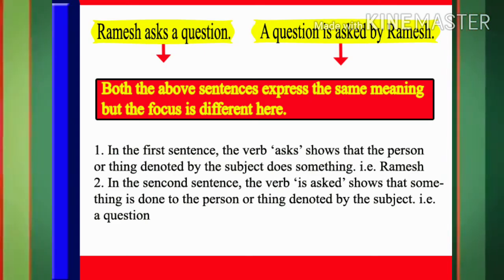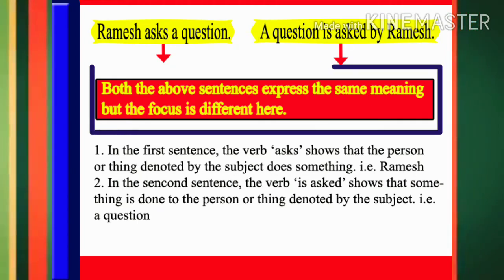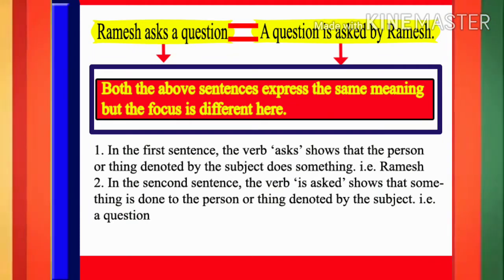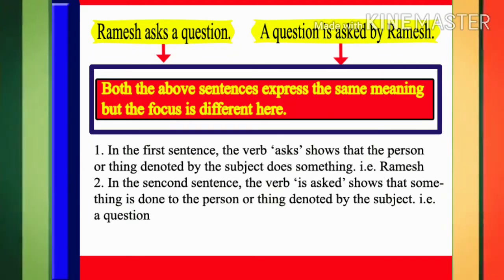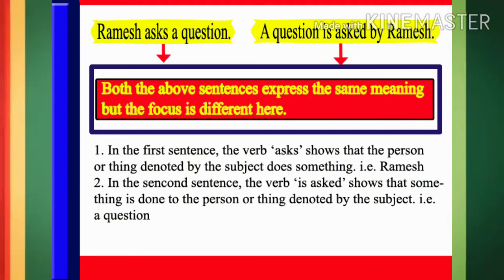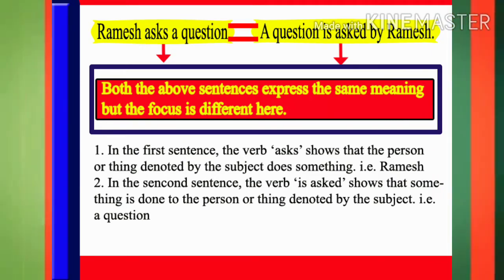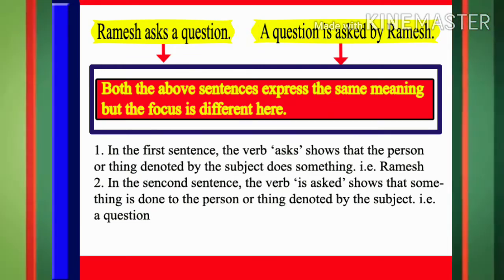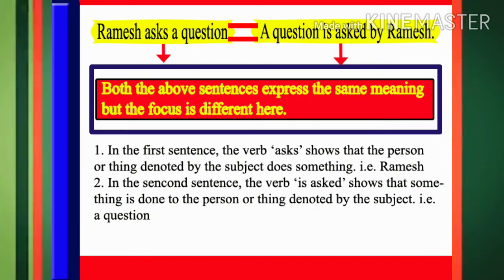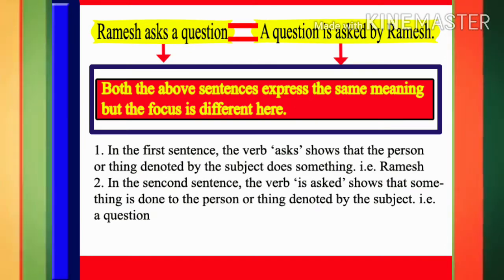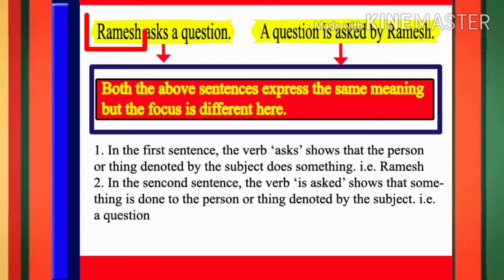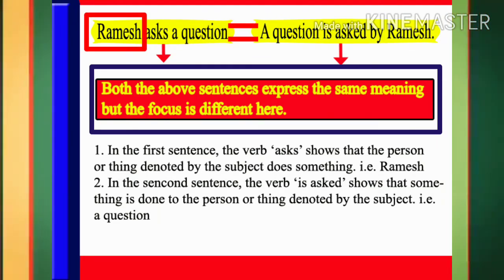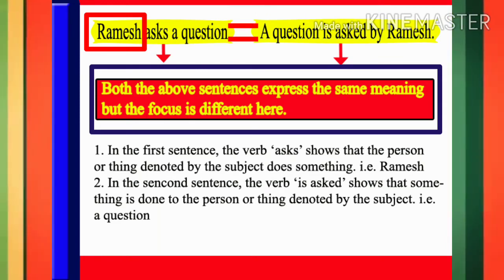In other words, both the above sentences express the same meaning, but the focus is different here. In the first sentence, if you read it carefully, the verb asks shows that the person or thing denoted by the subject does something, that is Ramesh. Here, Ramesh is the doer of action.